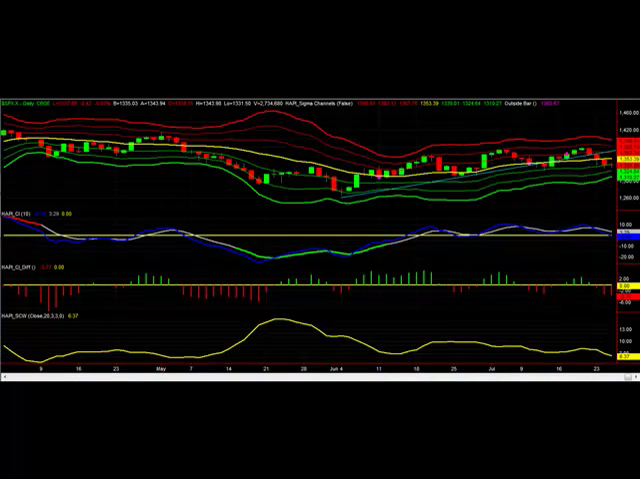Here we have the daily chart for SPX. We have a doji here on the chart today, basically flat. Right now at 1337. We're watching the 1332 level, which is the 50-day moving average here on the daily chart.